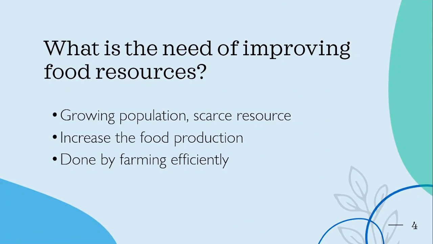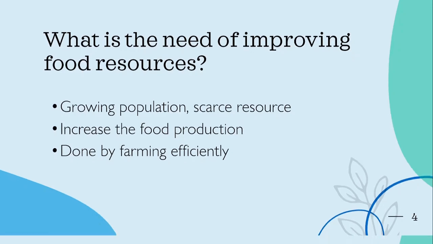Why is that? What is the need for improving the food resources? So let's say the population. India's population is growing rapidly, but the resources are scarce or limited. So to feed such a large population, we need to increase the production of food in an efficient manner with limited resources, right? This can be done by farming on more land. But India is already intensively cultivated, so it is necessary to increase the efficiency for both crops and livestock.